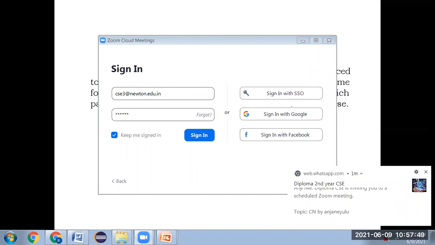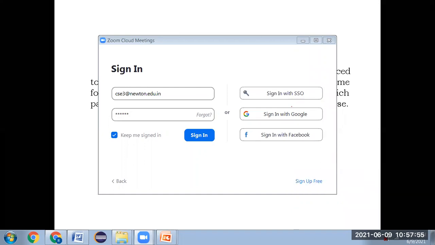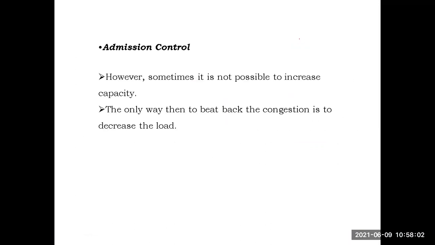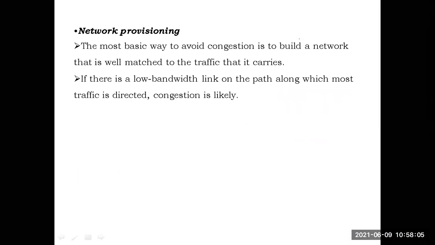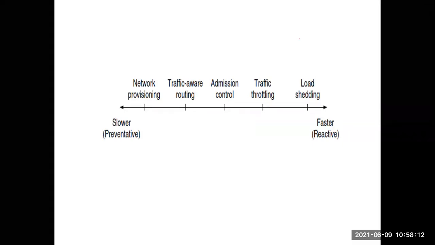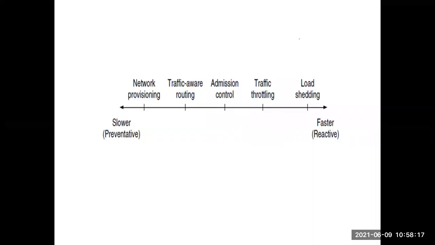Okay, this is briefly today's class, about the things available for congestion control. Congestion control approaches: network provisioning, traffic aware routing, admission control, traffic throttling, and load shedding. From left to right, slow to faster. Load shedding is the fastest; immediately it will give a reaction, a response. Somewhat slower is throttling.